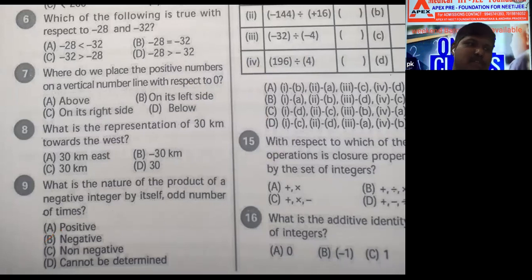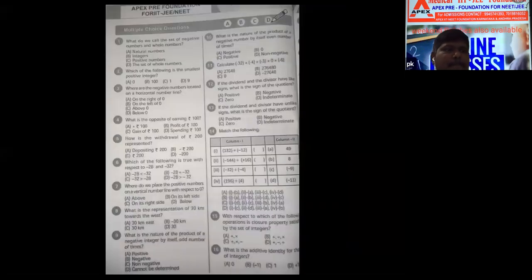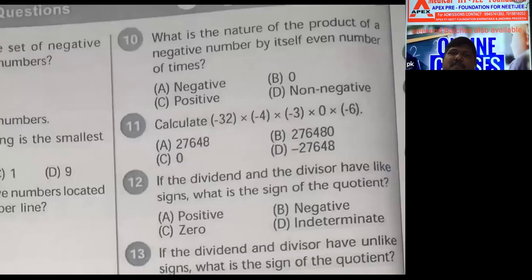I'll move to the next question. Question number 10, you can try, everyone. Question number 10. Everyone, question number 10. Do it fast. Question number 10. Any idea?